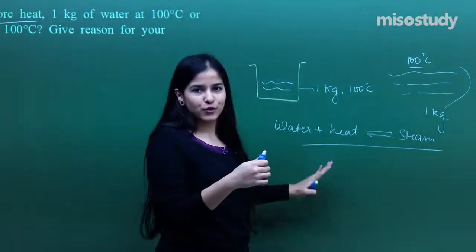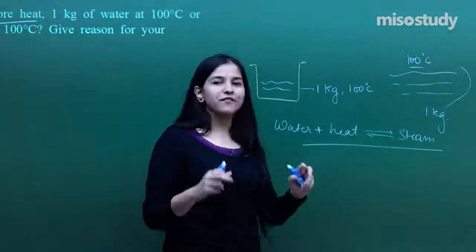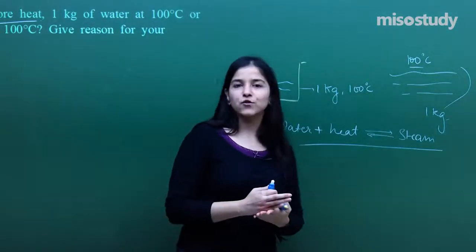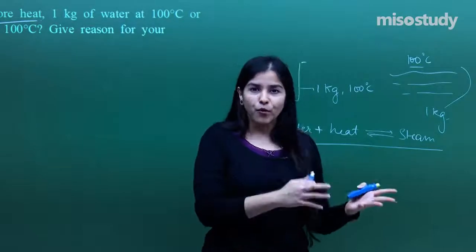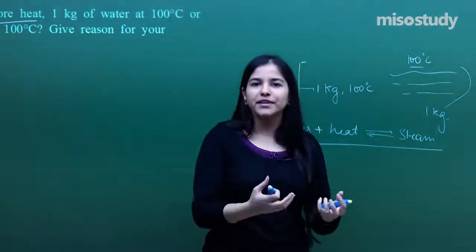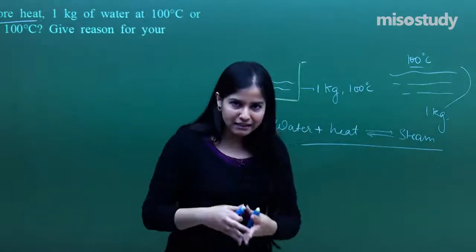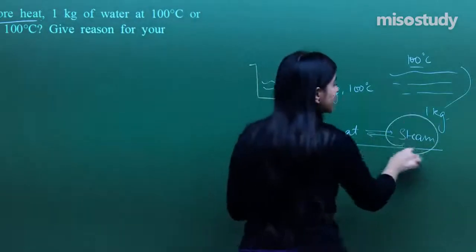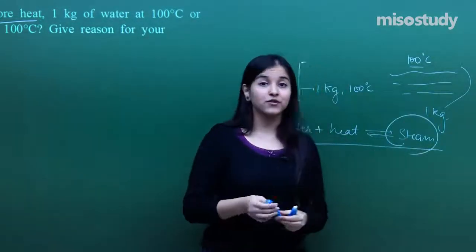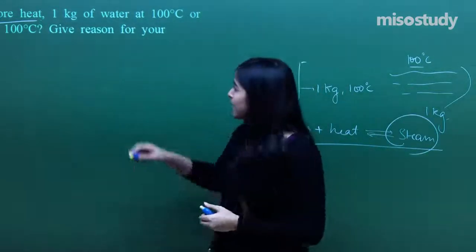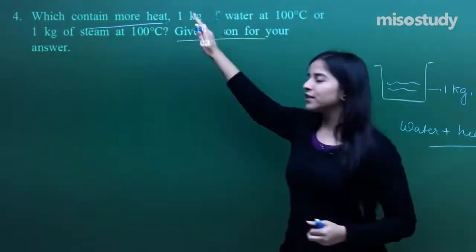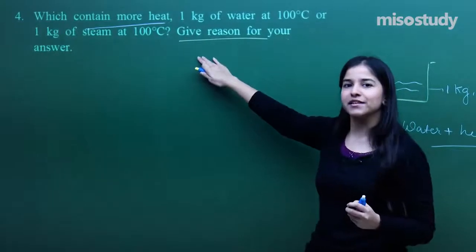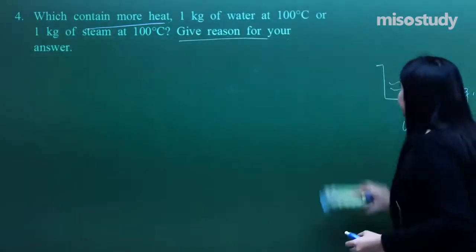That means it must be having a lot of heat, and that is why I told you that steam can burn your skin, but boiling water will not be that effective on your skin. That is the only reason, because steam has got a lot of heat in it. Okay, getting it? So that is the reason for this question. I hope everybody is clear with the fact.